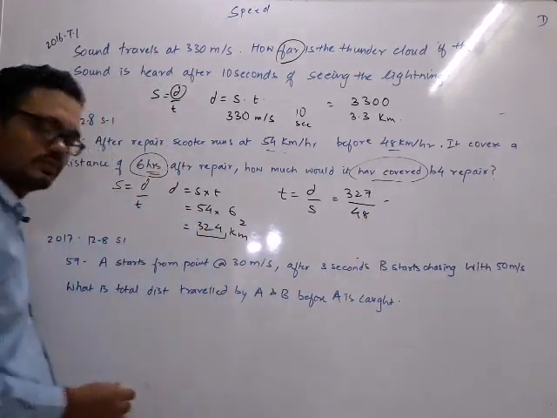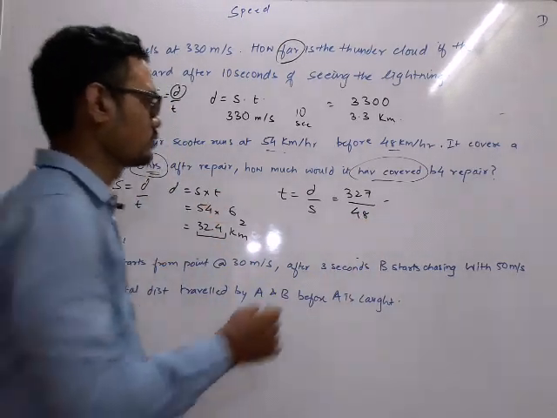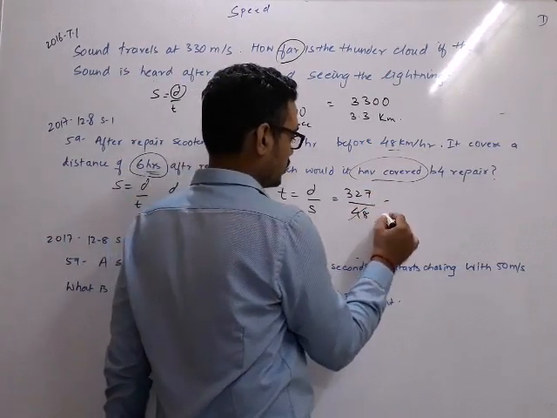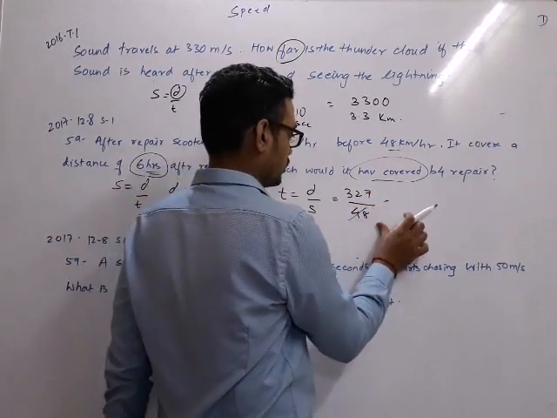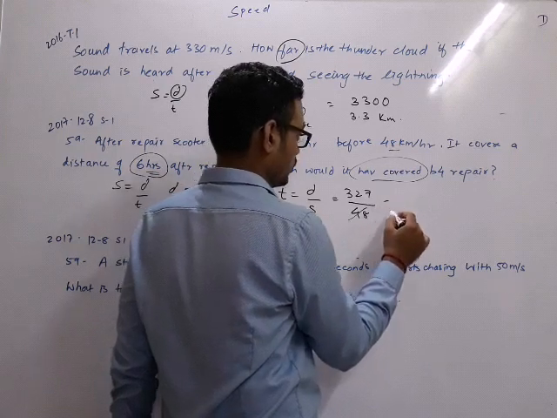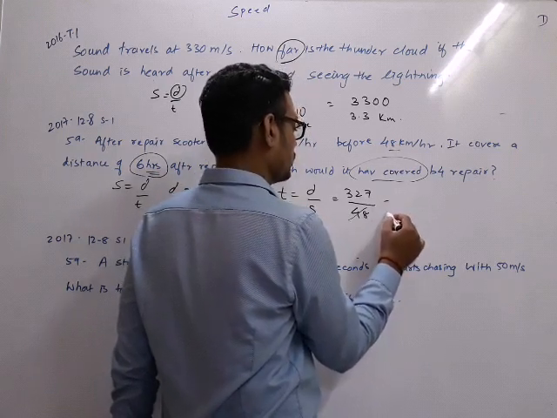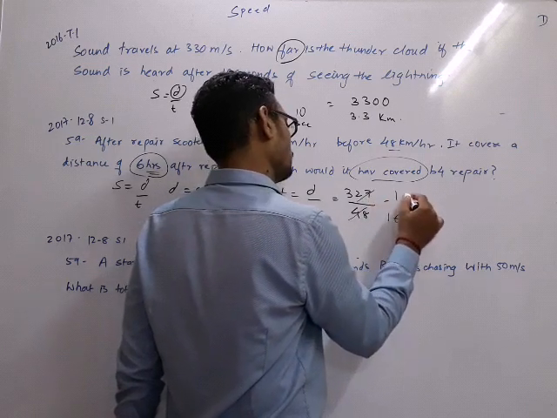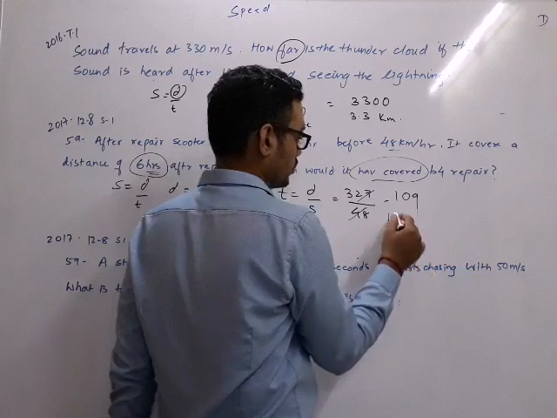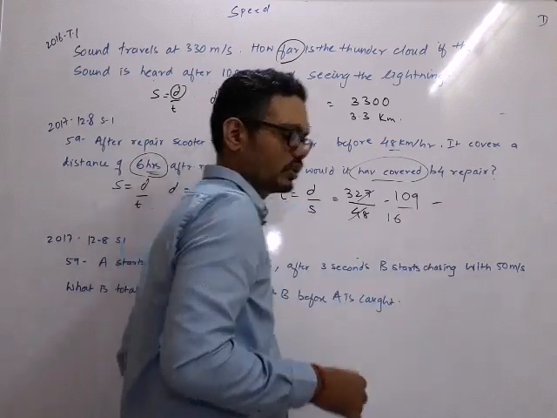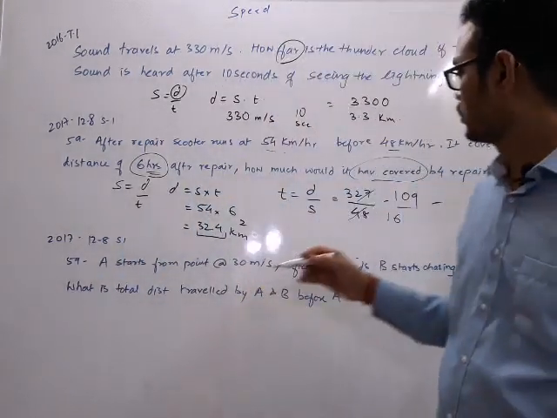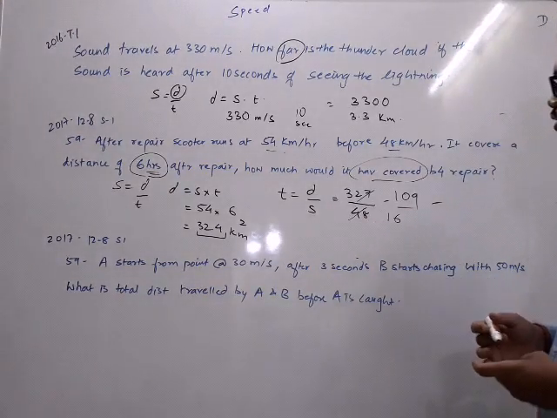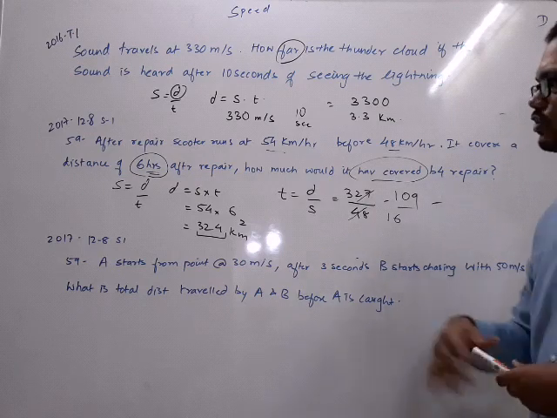This will be your answer. So whatever time it is, please do the calculations. Kindly do the calculations; it will come after checking the options. You can check, but this is how you have to solve.